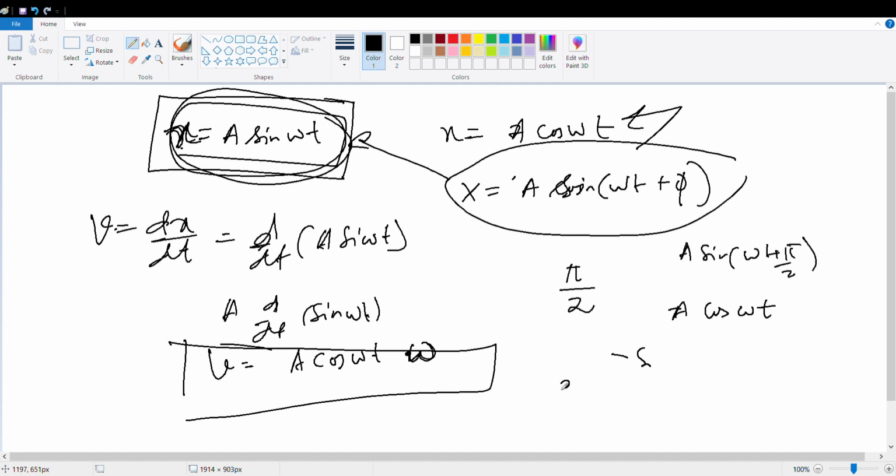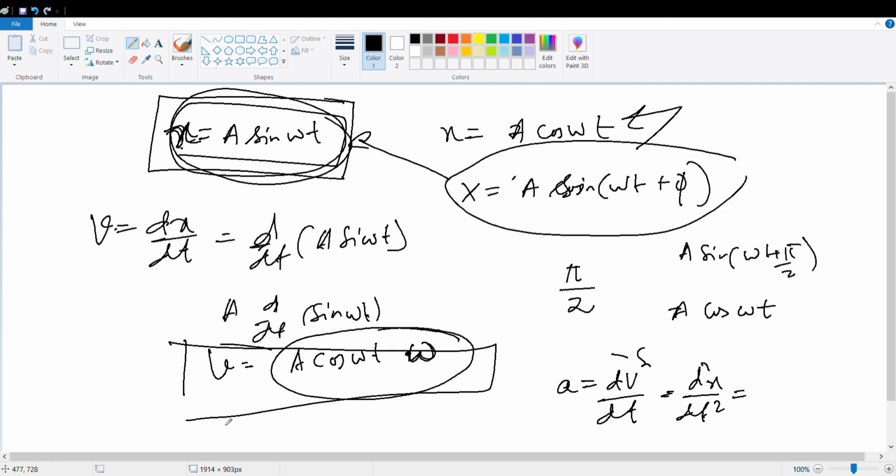Coming to acceleration. Your acceleration is nothing but dv by dt or d square x by dt square. If you differentiate this velocity again, you will get minus omega square a sine omega t. Now, what is a sine omega t?